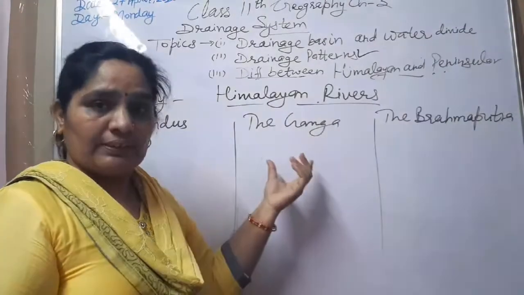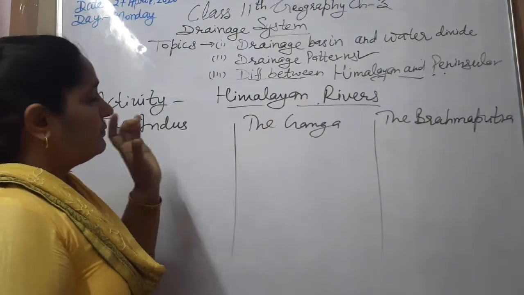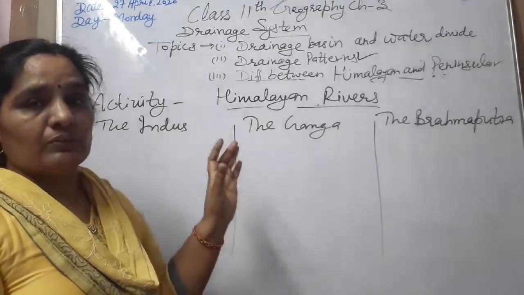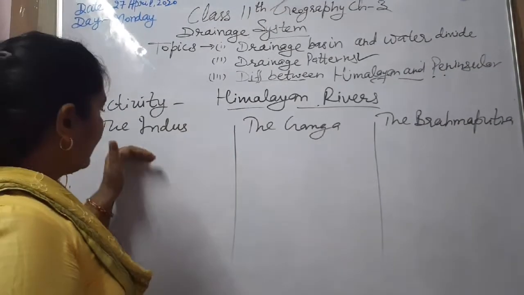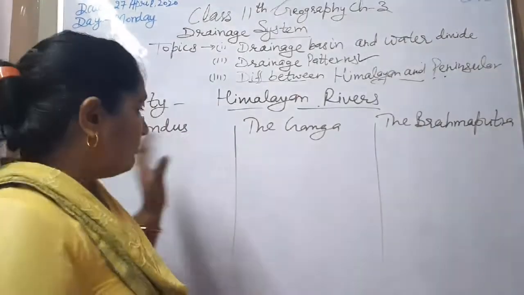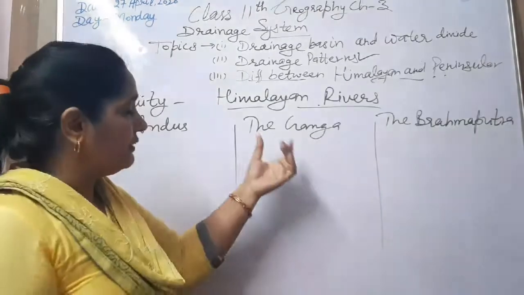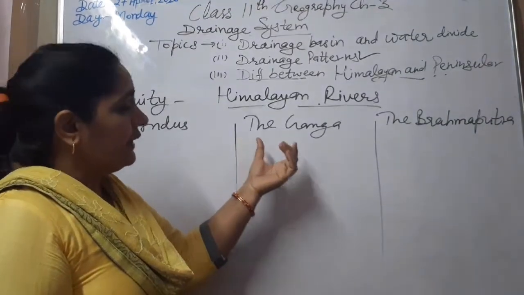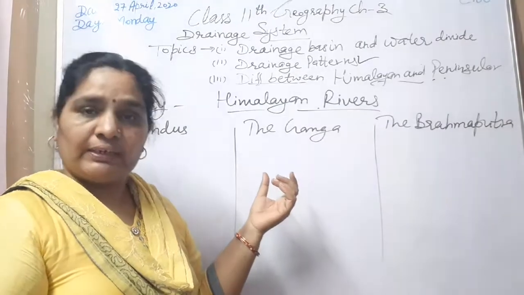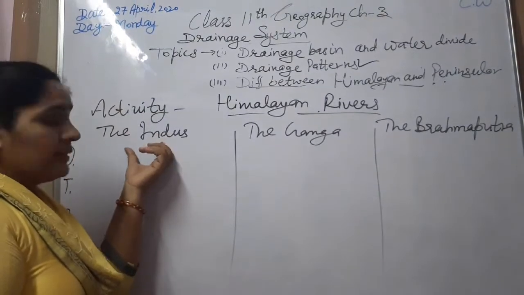So let me discuss this. Three main river systems provide water to India and nearby countries also. We are discussing the three rivers, the Indus, the Ganga and Brahmaputra. All the rivers are transboundary. What is the meaning of transboundary? These rivers are draining the areas of more than one country. How is it possible? So, listen.